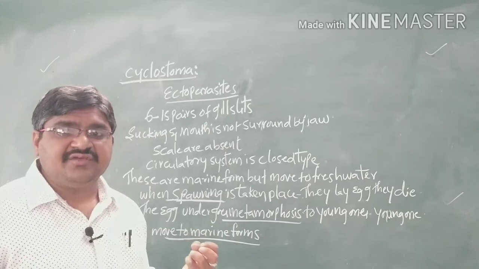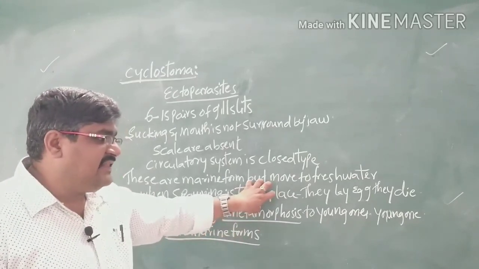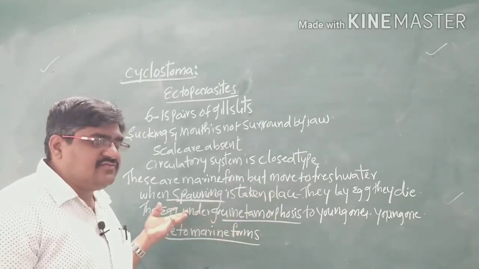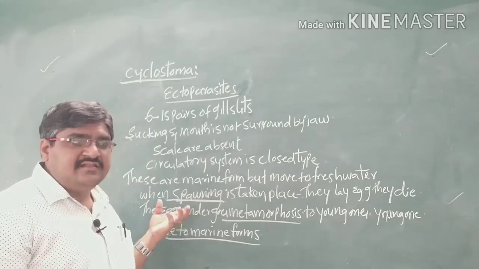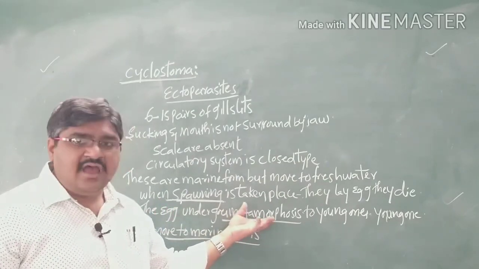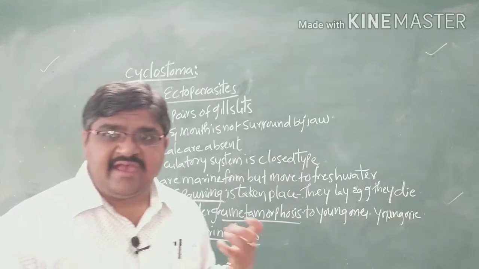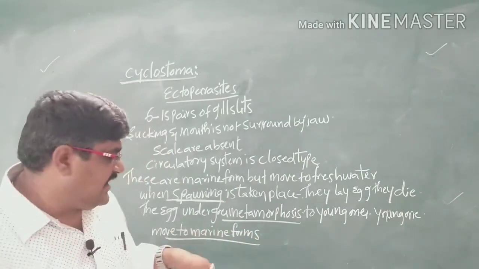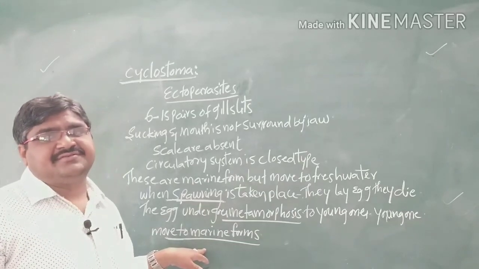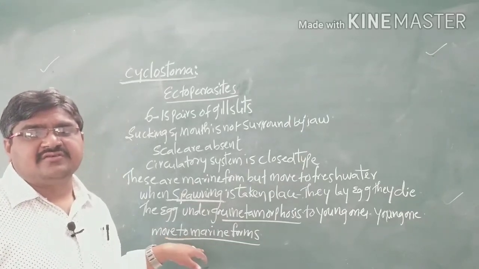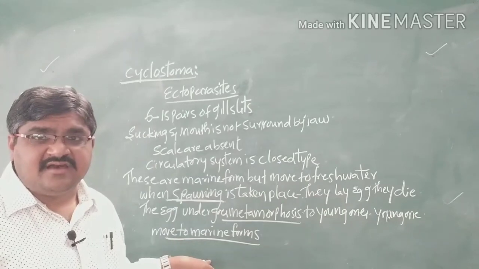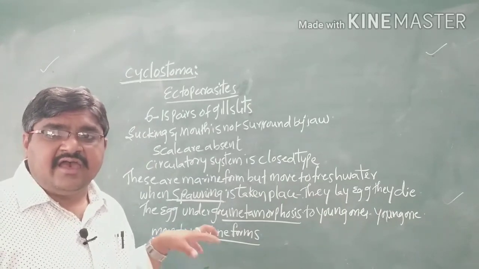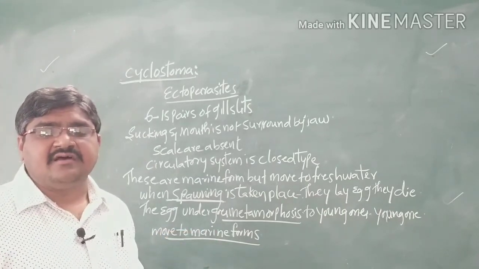After producing enough eggs, they die. The eggs hatch in the freshwater, undergo metamorphosis and produce young ones. The young ones again move towards the marine waters. Examples are Petromyzon and Myxine, the lampreys or hagfishes.